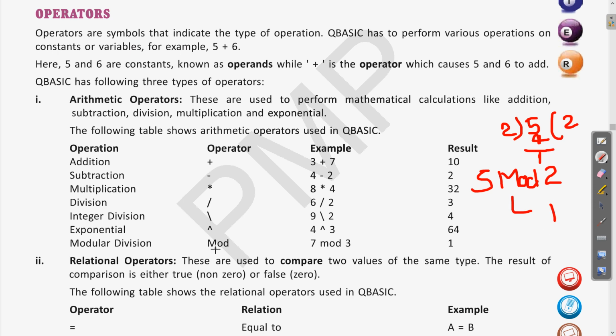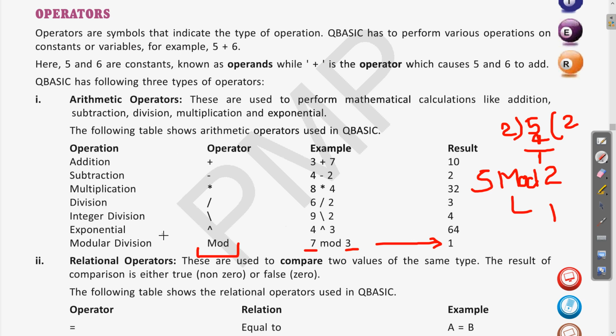In the same way, here you can see that 7 mod 3, the result is 1. Clear? So what is the operator? Operator is mod. So this is the modular division. Means it will divide and give you the remainder of whatever the operand we are using. So the first number will be divided by the second one, means 7 will be divided by 3, and the remainder will be the result. So these are all the arithmetic operators. I hope this is clear.